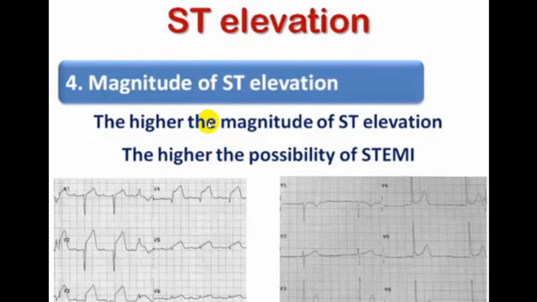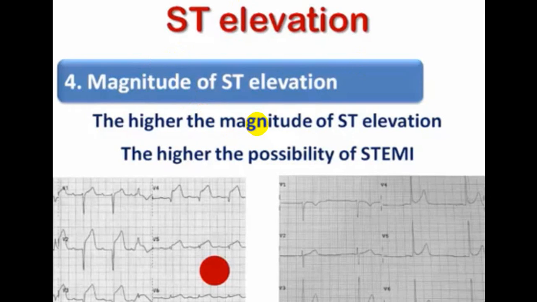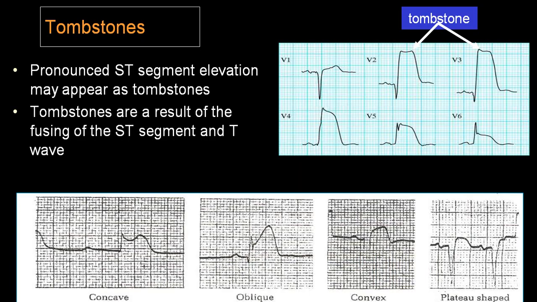So magnitude: the higher the ST elevation, the more in favor of STEMI, that is acute MI. If you get a tombstone appearance, it is straightforwardly in favor of acute MI. This is a very high elevation. So this is a tombstone appearance. Higher the elevation, more in favor. If the elevation is 1 or 2 millimeter and concave, it will be in favor of early repolarization.